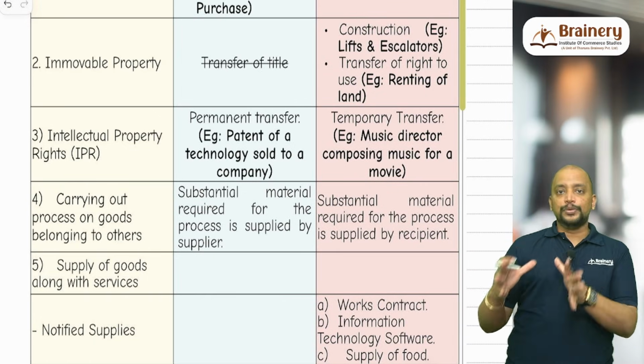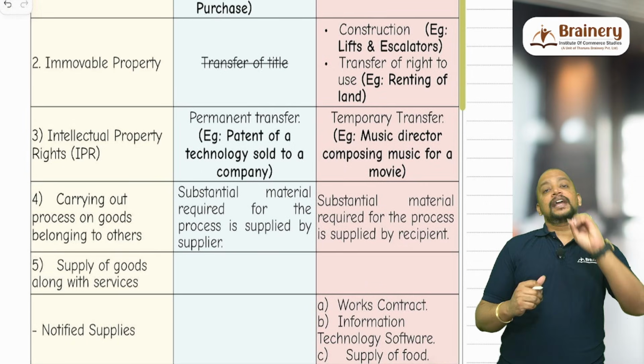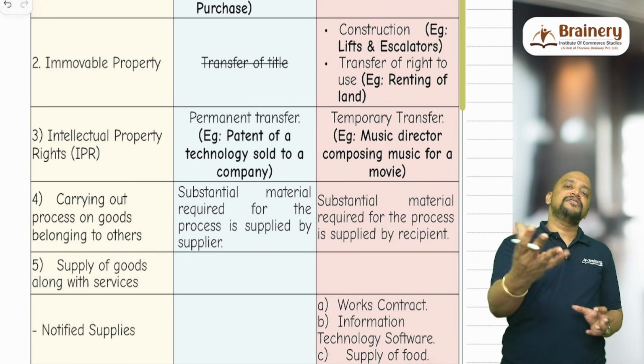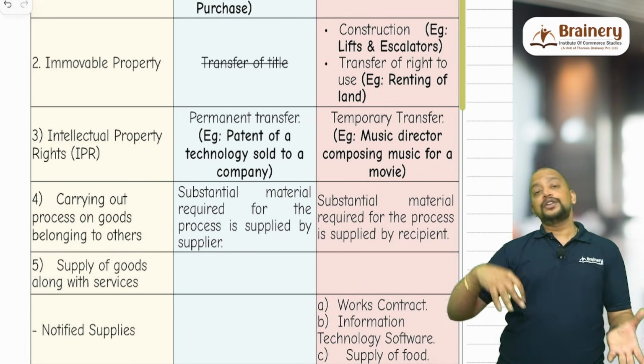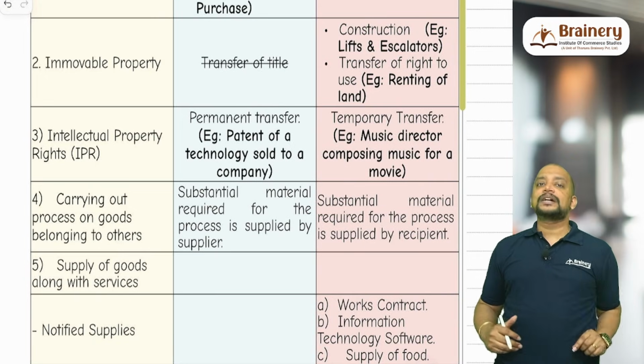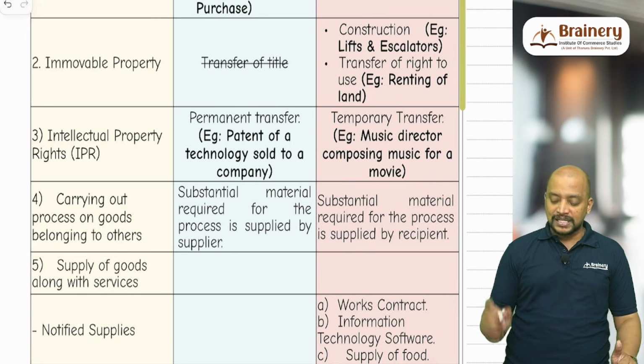Whereas, suppose I am the music director and I compose a music only for that movie, and I receive payment, but that music is mine, I can use it for some other movie also, then it will be coming under temporary transfer of IPR and it will be supply of service.